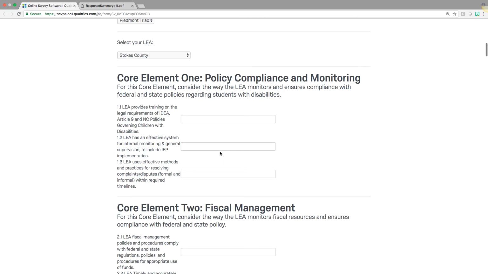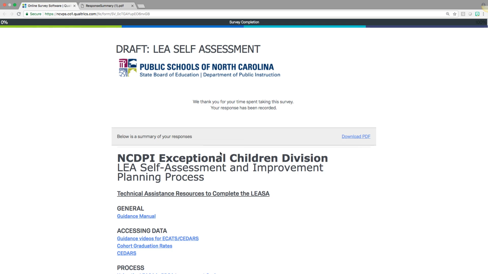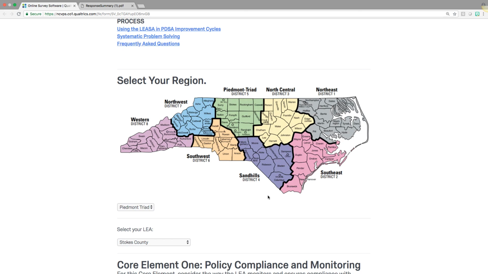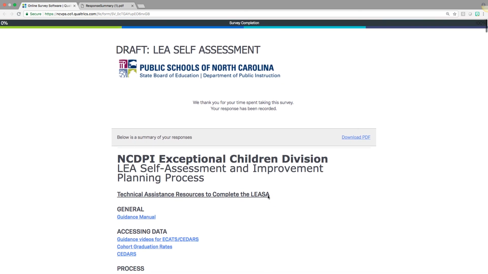In addition, when we send out the link to complete this tool, you will also receive prior year's data. So you will receive the file that was submitted last year so that you can use that for trend analysis, and you can use that to inform your decision making on the current form. Unfortunately, this platform does not have the capability of incorporating historical data within it. So we will send that data along specifically individually to you so that you will have access to it as you complete this year's tool.